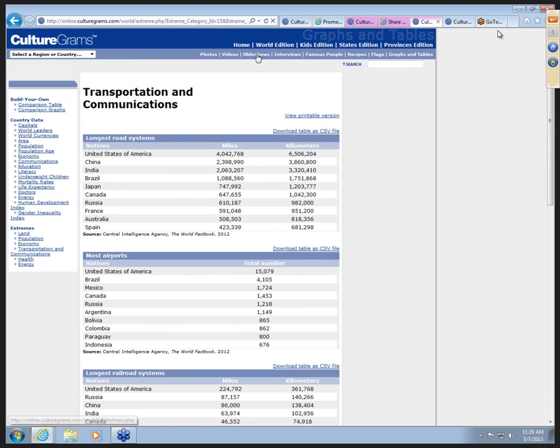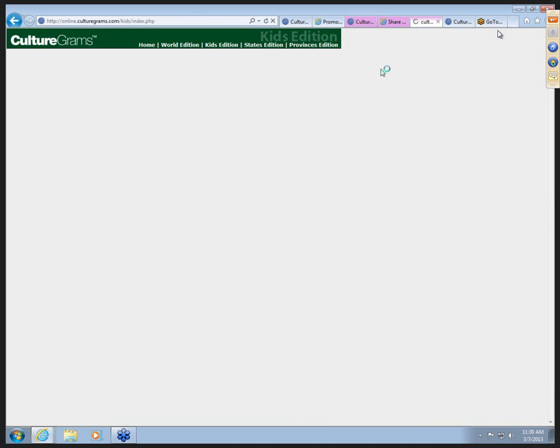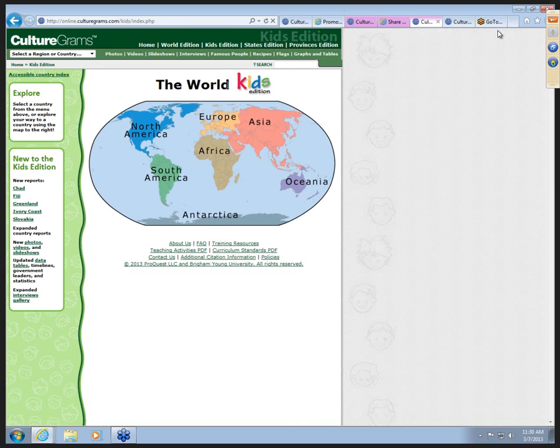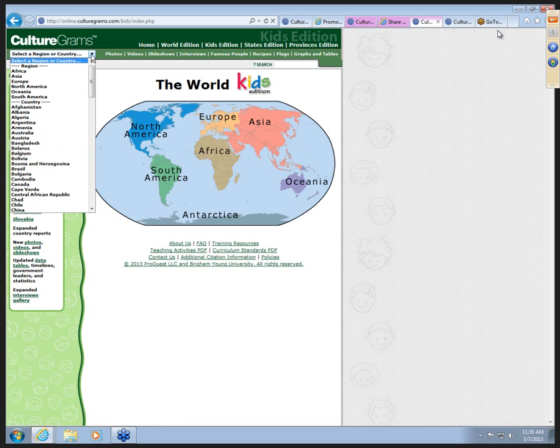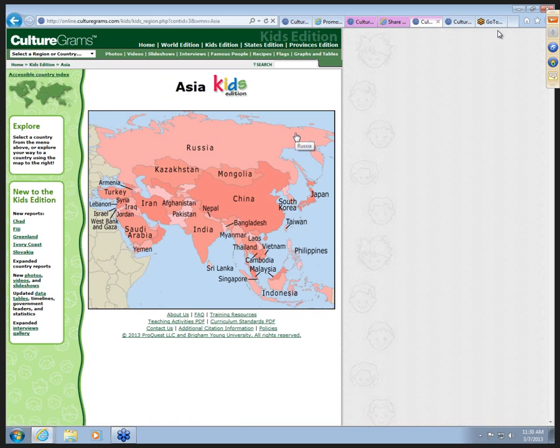So now let's take a look at Kids Edition, and I'm just going to move it across the top of the page here. The Kids Edition is geared more towards the upper elementary, as are the states and provinces, where World Edition is more upper junior high and older. The Kids Edition also lets you choose from the map, or at the top left, the drop-down menu. So I'm going to click here on the map, and now let's pick something else that's in the news, and I'm going to click on Pakistan.